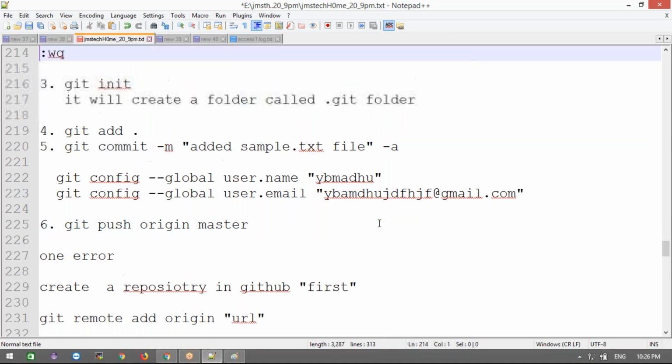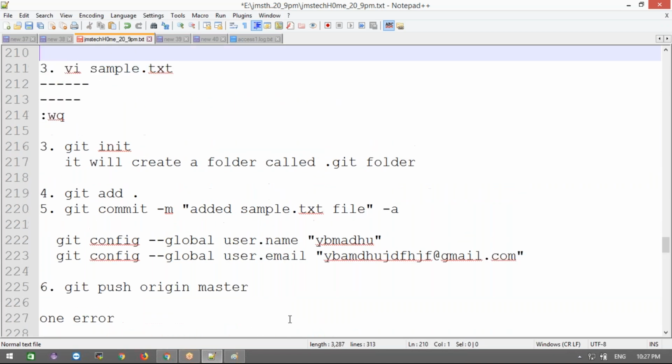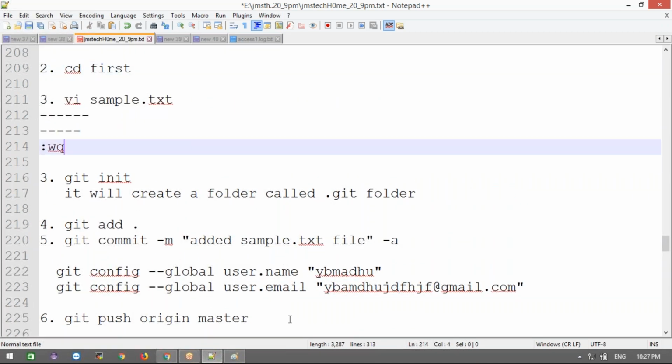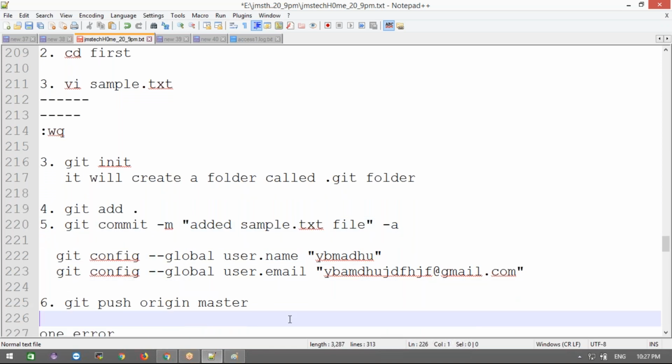Now remember git init, git add, git commit. The next time, if I change any file here, I don't want to do git init because it's already a git project. I also don't want to do the add for previous files, because I already added them in the previous example. Now if you want, you can add any new file or edit a file. Then just git add, git commit and git push. These three commands we do every time, even in real time, these three commands only.